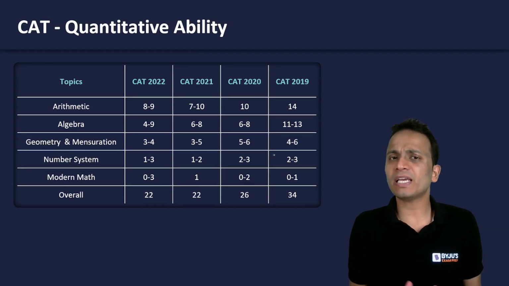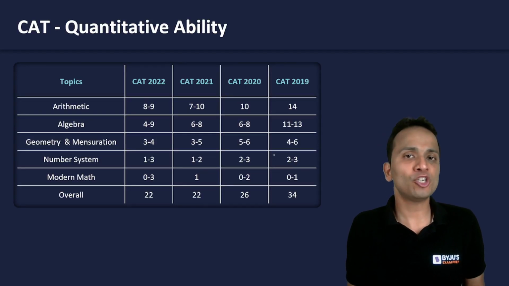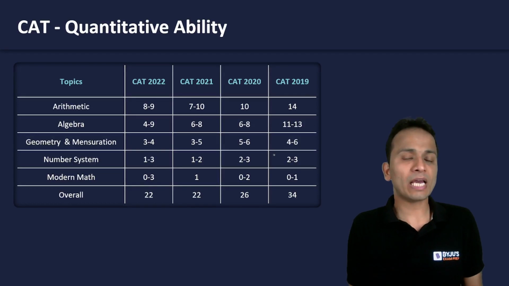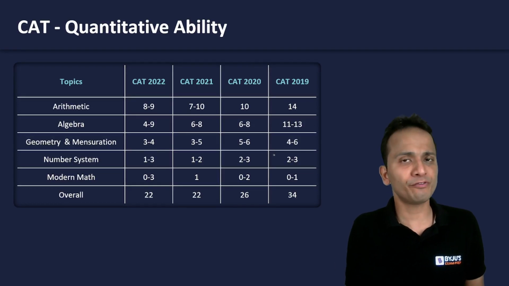Further, arithmetic, algebra, and the other 3 areas as well are divided into different topics, which have different weightages when we look at the trend over the last few years.